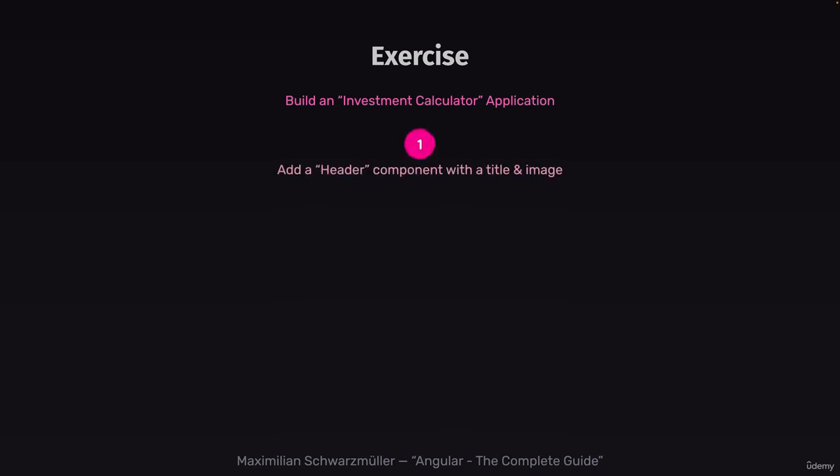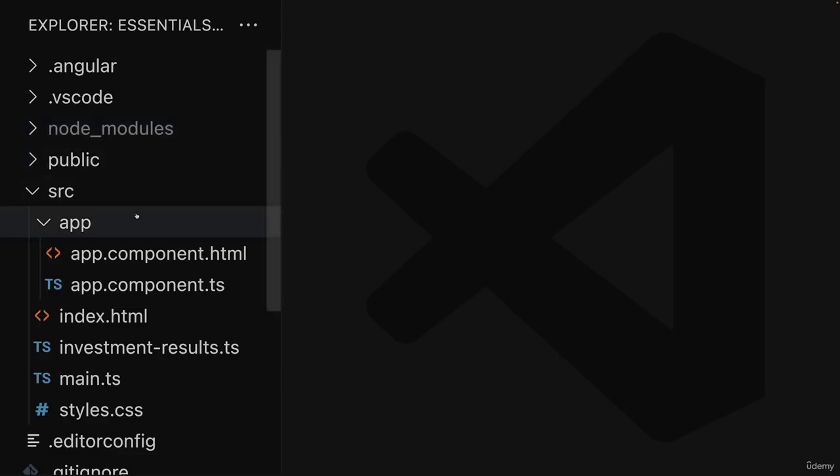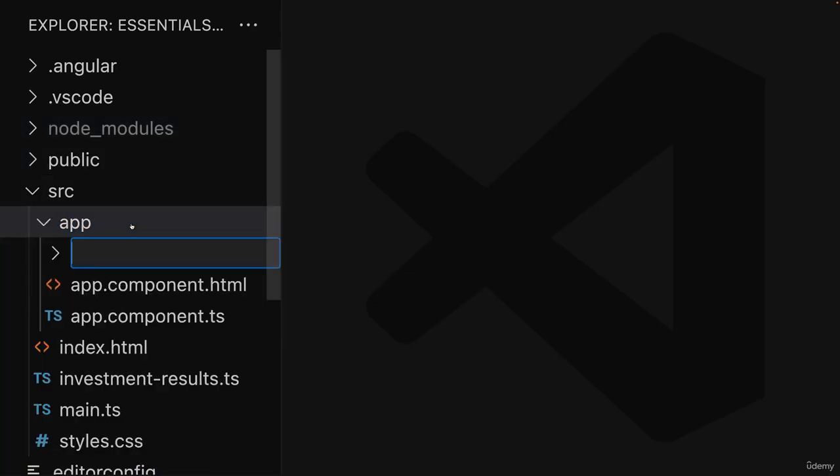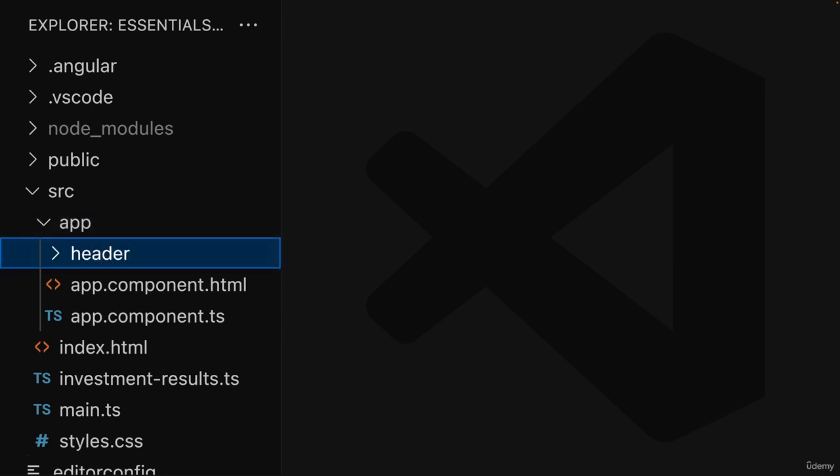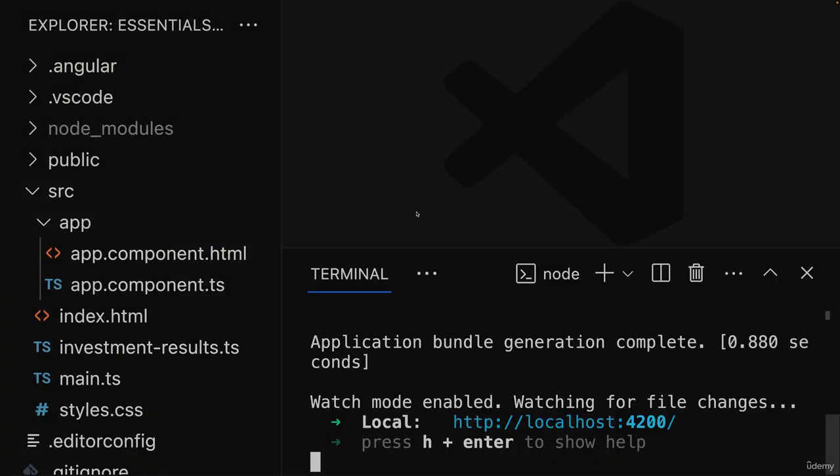And I want to start with that first task here. I want to add that header component to my application. And therefore, in the app folder, we can add a new header folder where we can add those component files. Or alternatively, we don't do that.